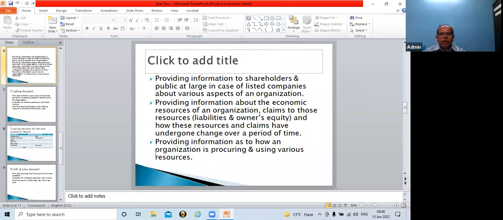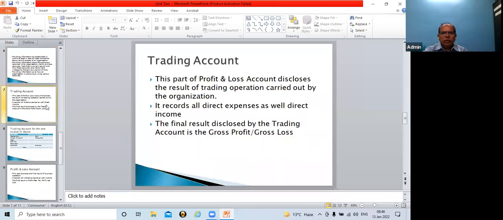Now, in regards to the financial statement, as tomorrow we will have numerical on financial statement. But before we go for numerical, let us know the objective and meaning of each statement and its format. Now, trading account. I will also show the format of trading account. Please go through this format, and you need to remember this format, and accordingly you have to solve the numerical on final account in regards to sole proprietorship.